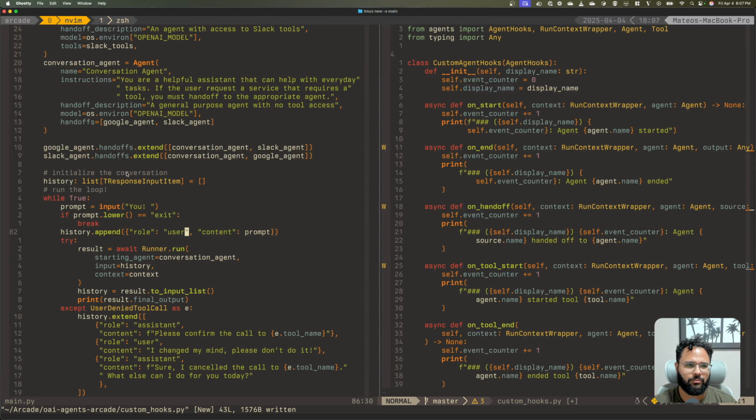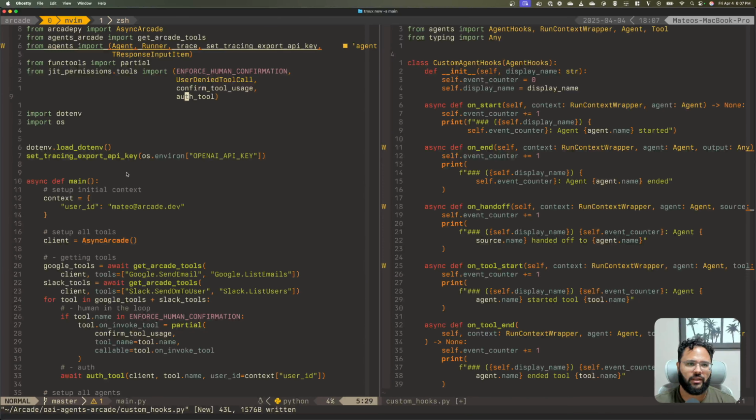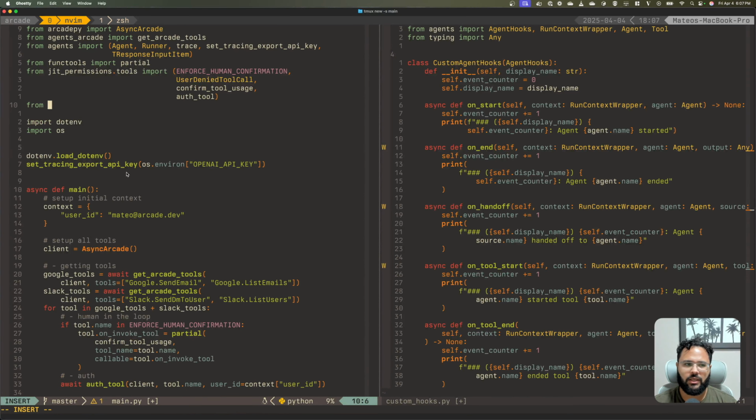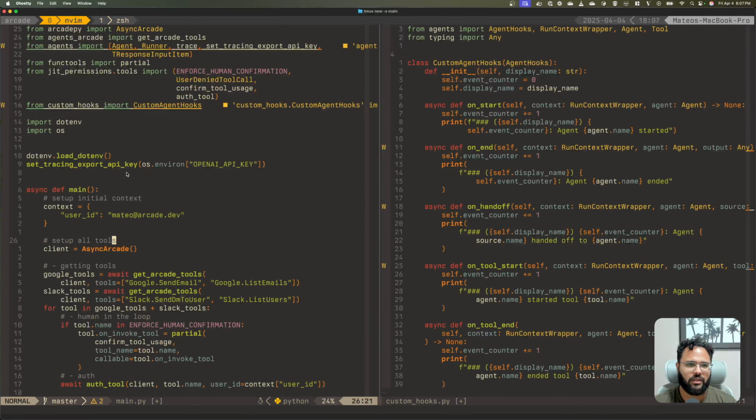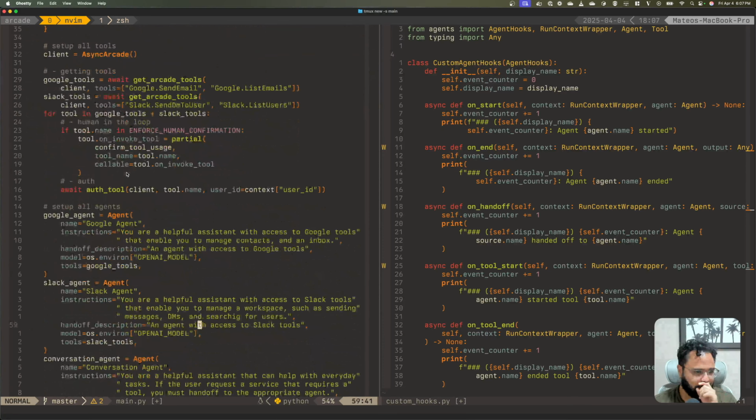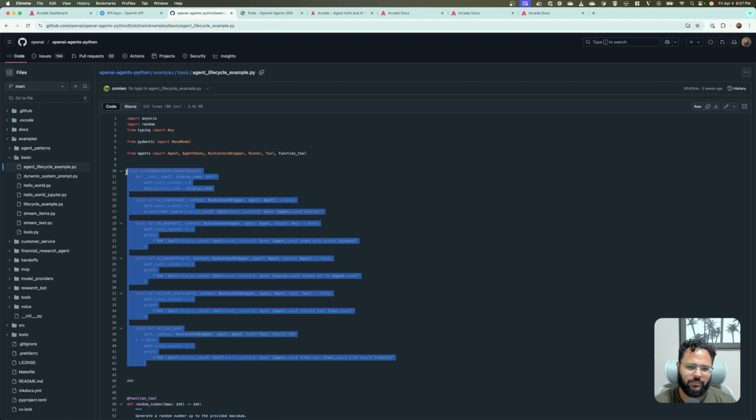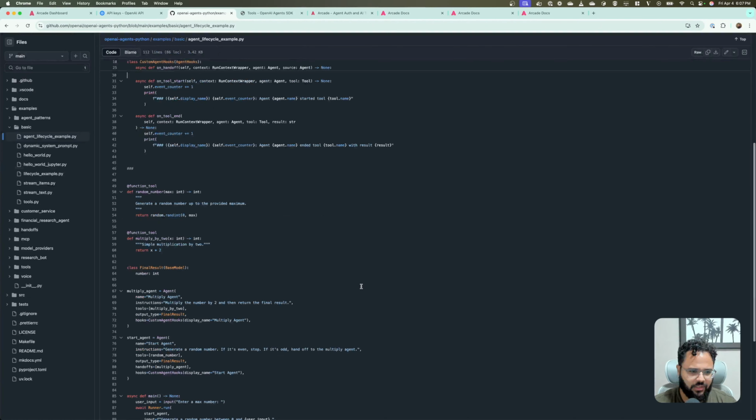And actually this is going to be uppercase, so we need to import that. We'll say from custom hooks import CustomAgentHooks, and then I want to add that. I think I need to add them there. Let's check that. Hooks, CustomAgentHooks, display name. Yeah.